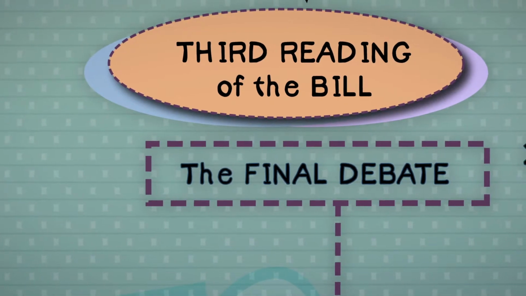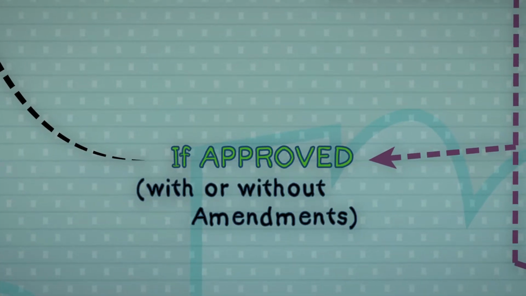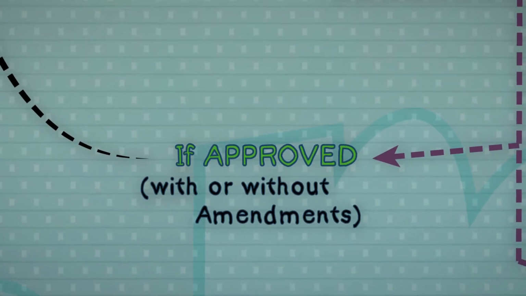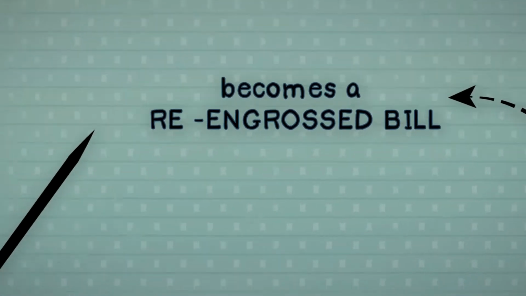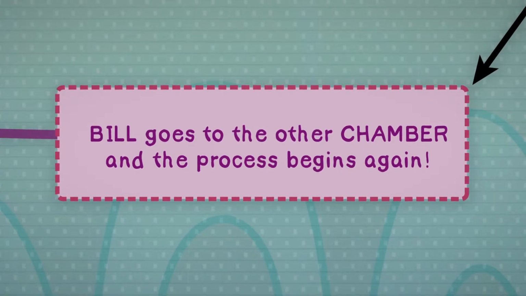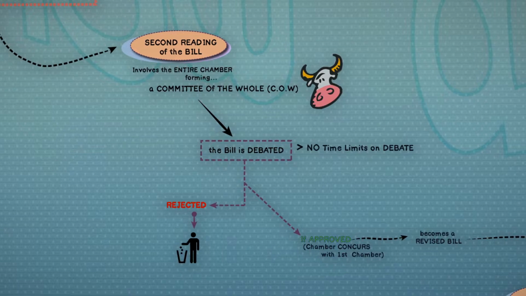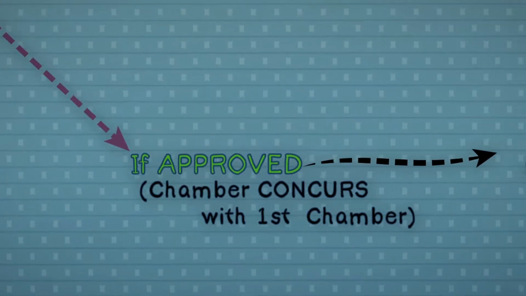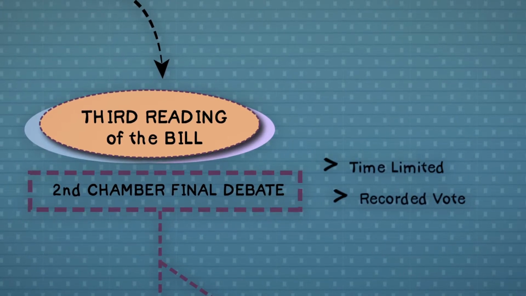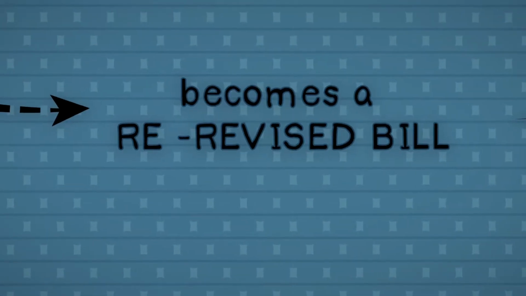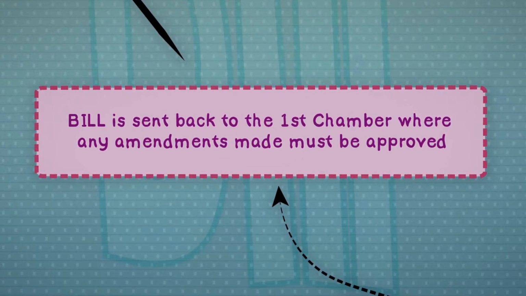Third reading is where the final debate and recorded vote on the bill occurs. If the bill is approved by recorded vote, the engrossed bill and any approved third reading amendments are then combined into a re-engrossed bill. The bill then goes to the other chamber, where the same process starts all over again. When and if the second chamber approves the bill on second reading, it then becomes a revised bill. If the bill makes it all the way through the third reading in the second chamber, it becomes a re-revised bill and is sent back to the first chamber, where any amendments made by the other chamber must be approved.